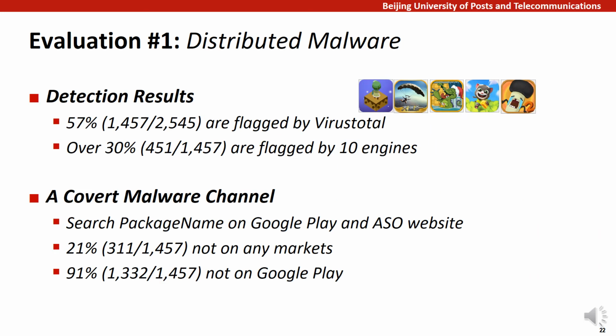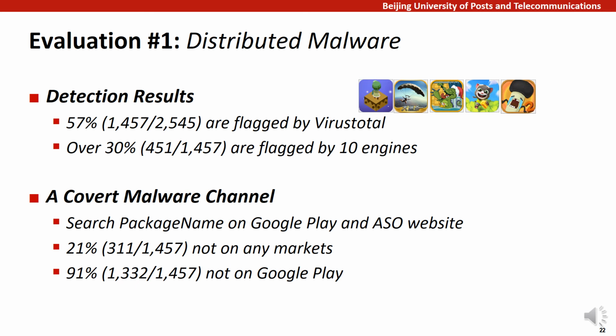Then we take a look at the malware distributed by ad content. 57% of the downloaded APKs are flagged positive by VirusTotal. More than 30% of those are even flagged by over 10 antivirus engines, indicating a consensus on their maliciousness. We further searched their package names on Google Play and the ASO website, and discovered that over 90% of them are not on Google Play, and over 20% are not on any markets, which suggests ad content is a covered channel to distribute malicious apps.